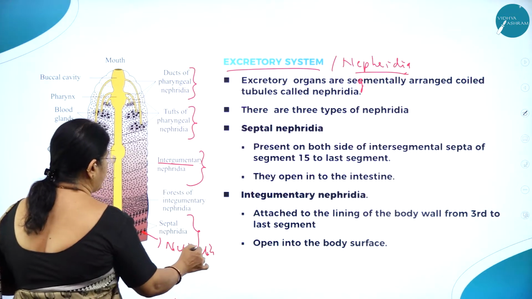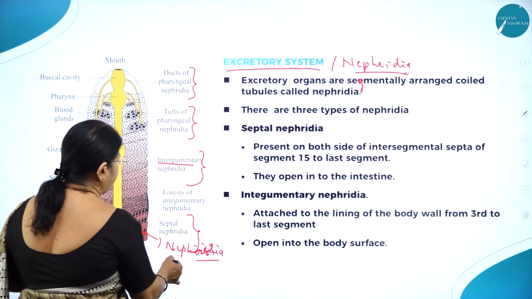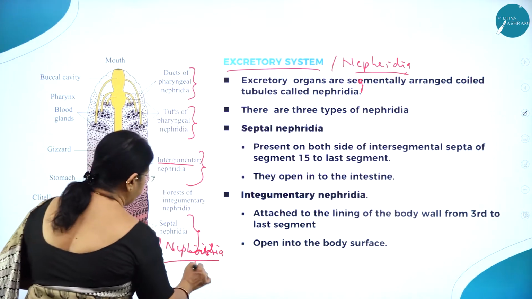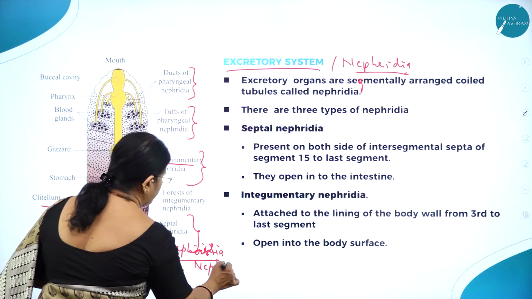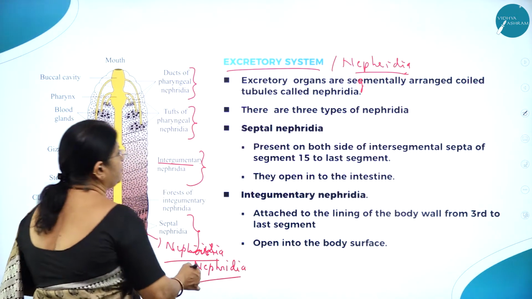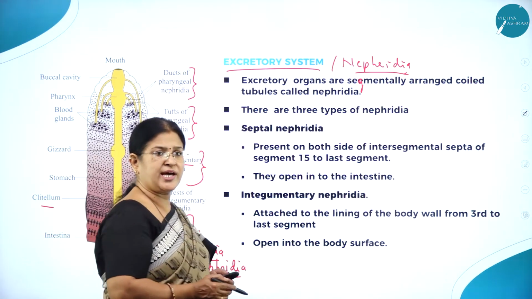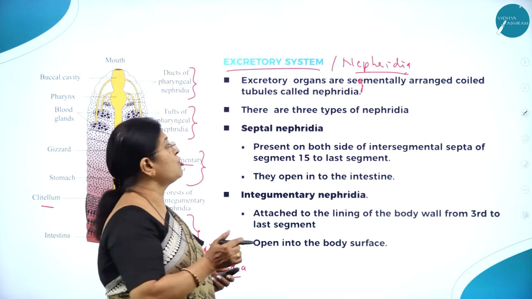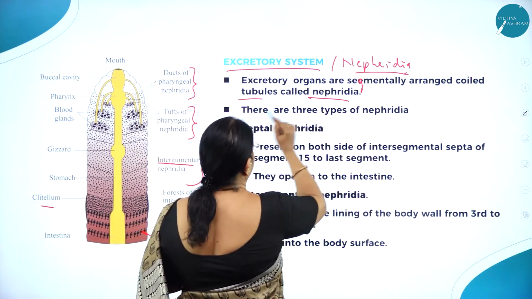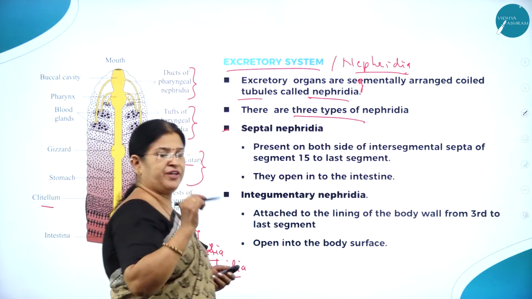So, nephridia are the organs of excretion. Excretory organs are segmentally arranged coiled tubules called nephridia. And there are three types of nephridia.